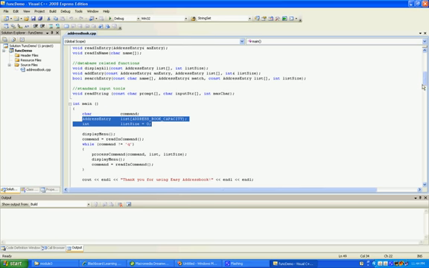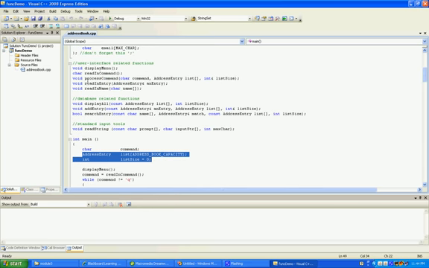When we pass them in process command, let's pick this one. For process command, we need to know the command to process it. That's a typical int value. And we need to know the database. The database consists of the array and the size of the list, the actual number of elements in that list.